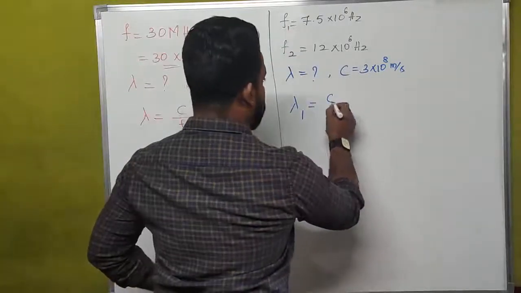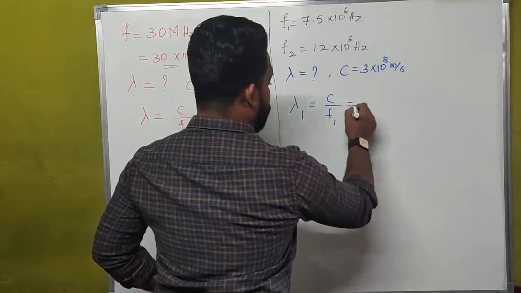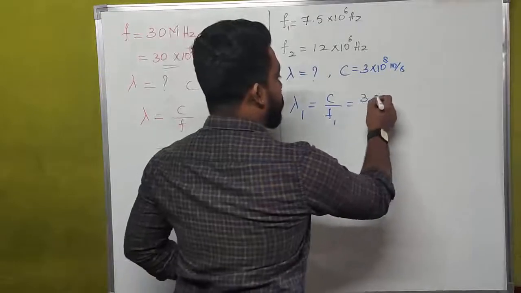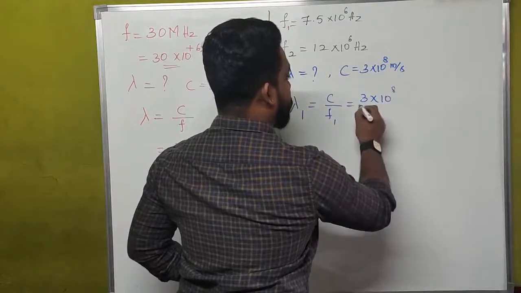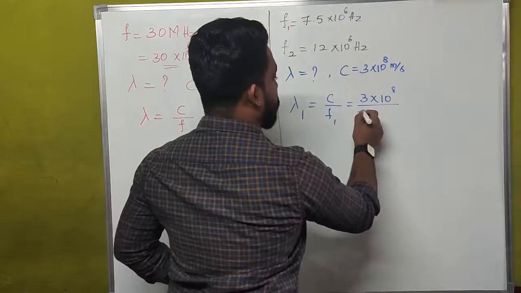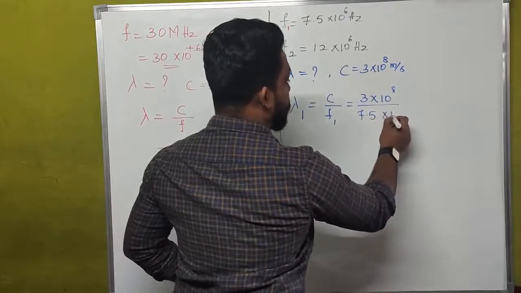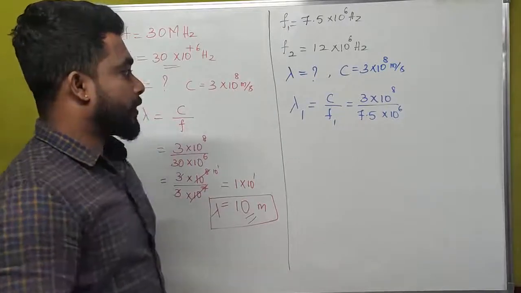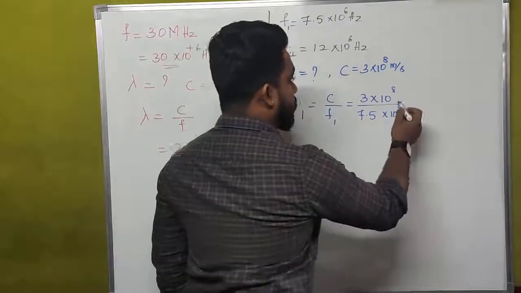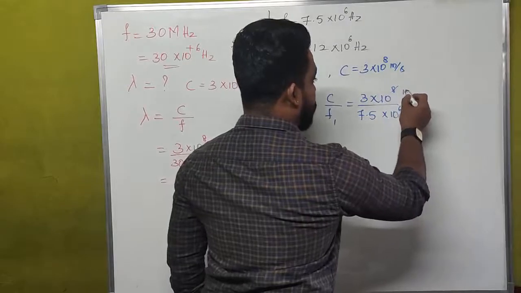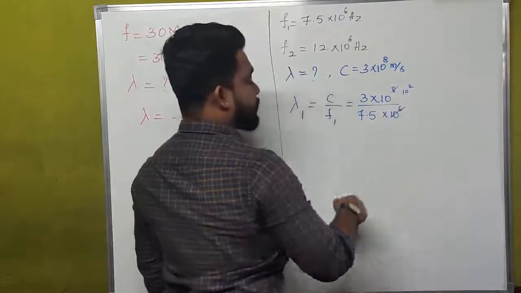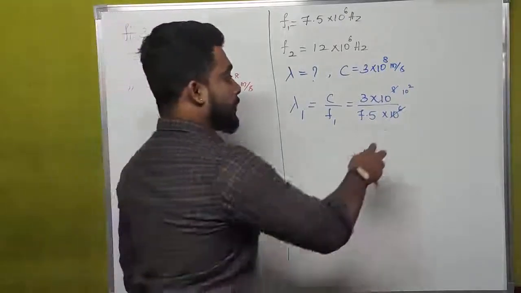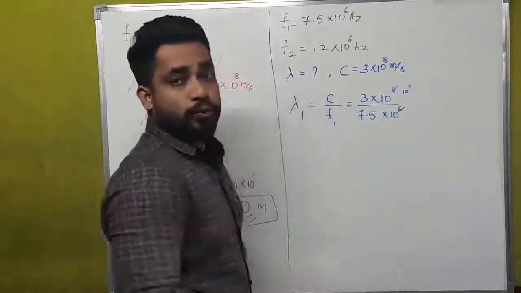Lambda 1 is nothing but c divided by f1. Here we have to substitute the values of velocity of the electromagnetic wave and frequency 1, that is 7.5 into 10 to the power of 6 hertz. This is how we are going to calculate. 10 to the power of plus 8 and 10 to the power of plus 6 get cancelled, and the remaining thing is 10 to the power of plus 2.